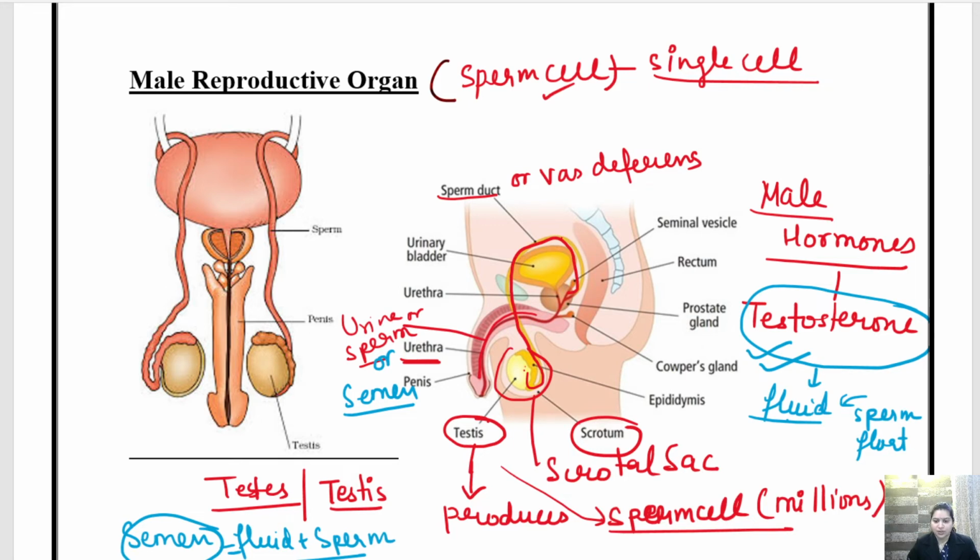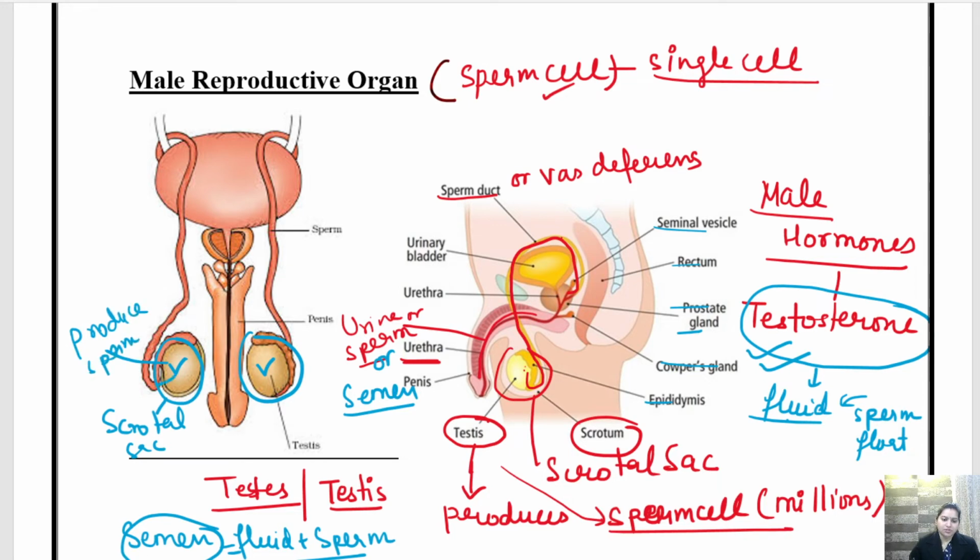Is it clear to everyone? Children, don't go into these terminologies. You will study them in higher classes, when you go to class 10th, in much more detail. For now, you should only know that a male reproductive organ has a pair of testes. This testis is covered with a sac called scrotum or scrotal sac. This testis produces sperm.